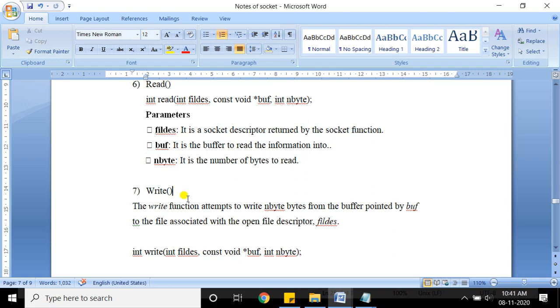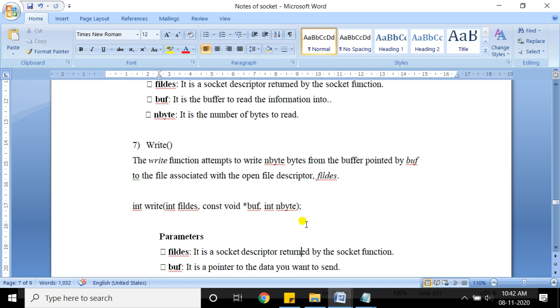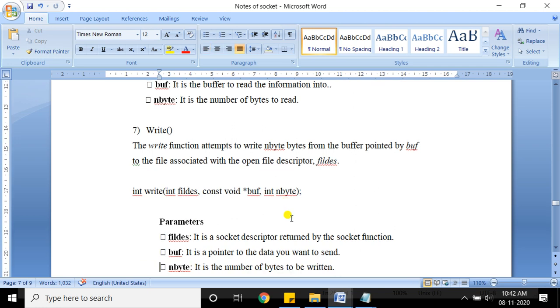Write system call is used for writing. Read system call is used for reading the data. Writing means if you want to send something to the other side, then you can use the write system call. It again has three parameters. First is the descriptor, second is the address of a buffer, or the address of a character array from which we are writing, and then how many bytes that you are writing. All these three parameters you need to write. Okay, descriptor, from where you are sending, from which buffer, and what is the size, how many bytes that you are writing.